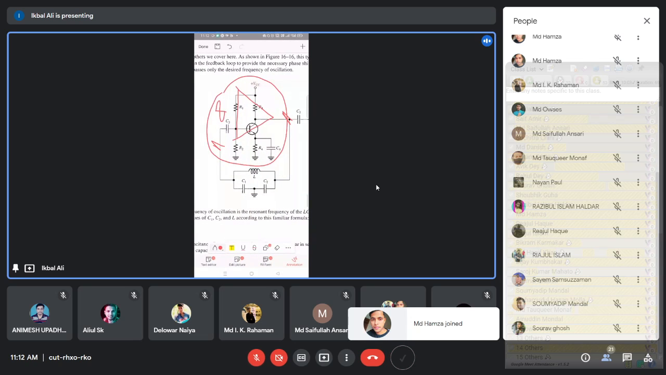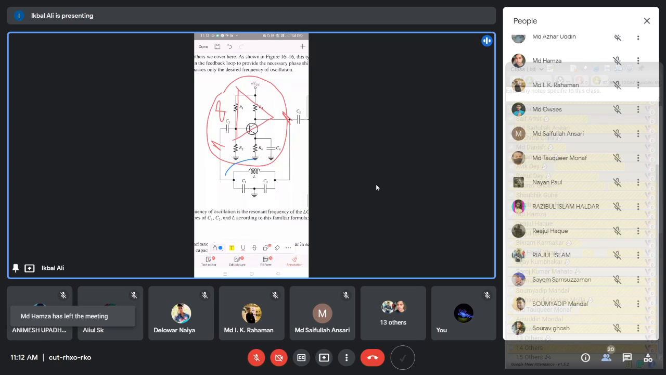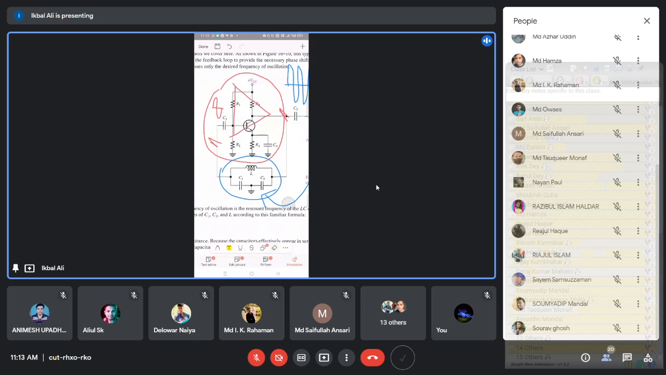Previously, I have said that this beta network determines the frequency of the output signal. Suppose this is the output signal it produces. The frequency of this signal is mainly determined by this beta network. So we have to check this beta network to find an expression for the frequency of the signal.